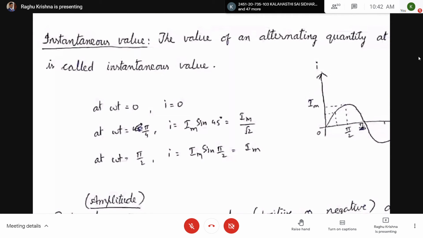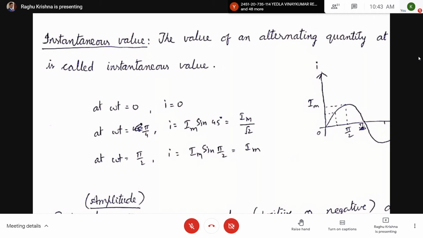So at omega t equal to pi by 4, I equal to Im sine 45 degrees, which is equal to Im by root 2. Next, at omega t equal to pi by 2, I equal to Im sine pi by 2, which is equal to Im. So from the waveform also you can see here, at 0, the current is 0. At pi by 2, it is maximum. At pi by 4, it will be Im by root 2 in the middle.